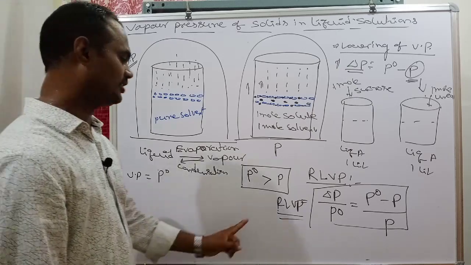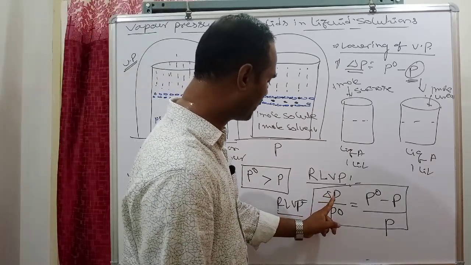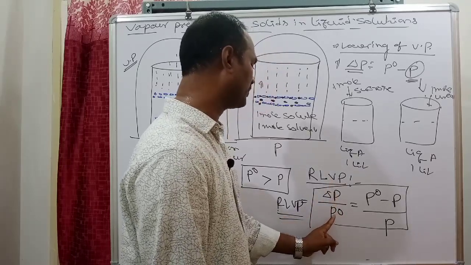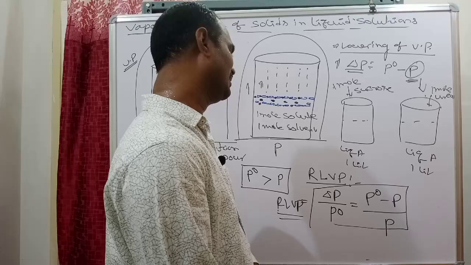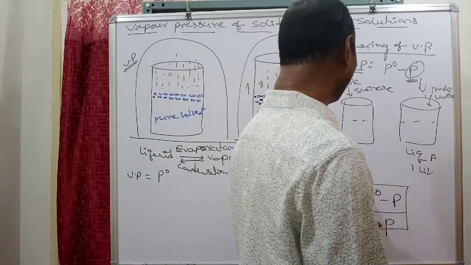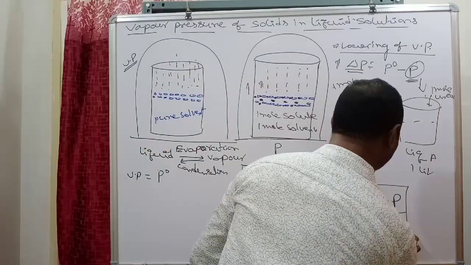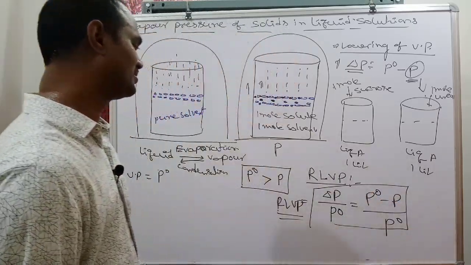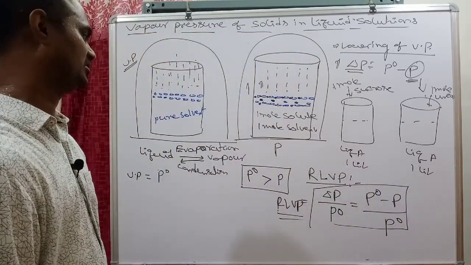Is it clear? Relative lowering of vapor pressure means delta P, the lowering of vapor pressure, divided by P naught, the vapor pressure of the pure solvent, which equals P naught minus P by P naught. This is relative lowering of vapor pressure.